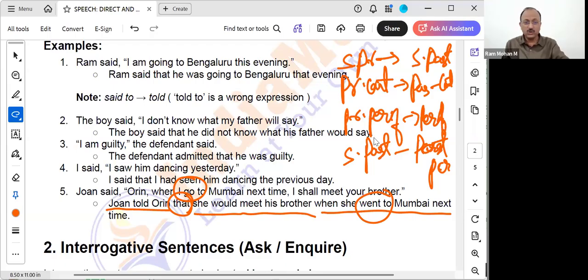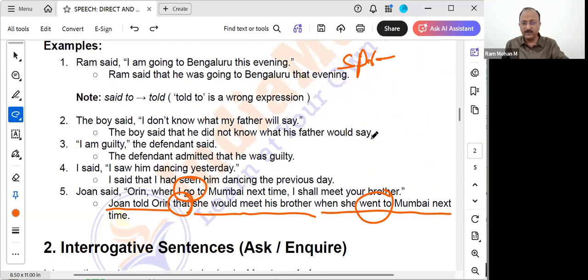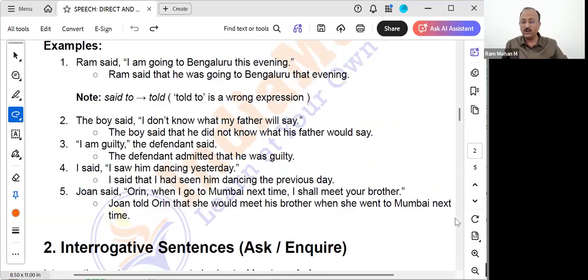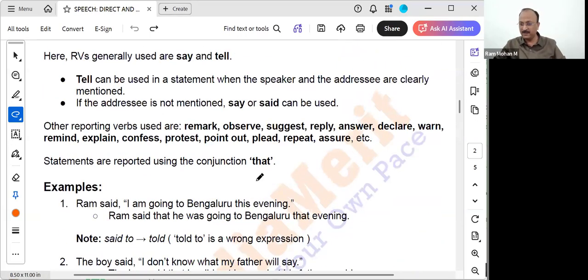John told Orin that she would meet his brother when she went to Mumbai next time. Because John is telling, she, when she went to Mumbai next time. His mother, why is it telling? Because she told Orin. If they are English names, sometimes you may get confused, but most probably in our exams we get the Indian names only. So you people are very familiar with what name is male and what name is female. I hope you got the examples of the statements, what we are doing, simple methods.